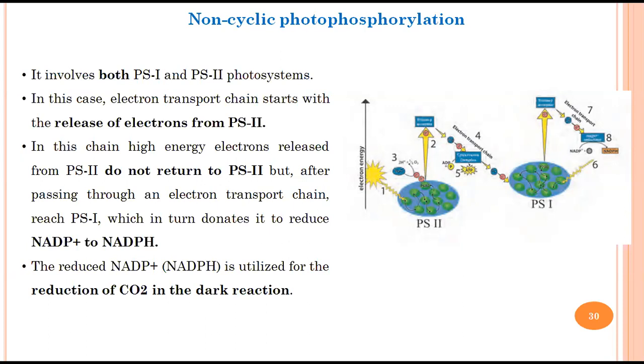The special characteristic of this particular photophosphorylation is that it involves both photosystem 1 and photosystem 2. If you see, in case of cyclic, only one is involved. However, in case of non-cyclic, both photosystems are involved. In this case, as I mentioned, the electron transport chain starts with the release of an electron from photosystem 2. In case of cyclic it starts from 1, here from 2. And this electron will not come back to 2 again, and that's why it is called non-cyclic.